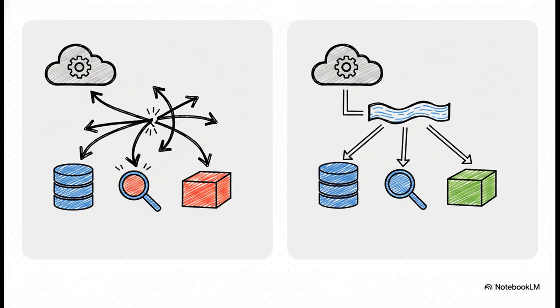Now, the correct approach on the right is to write every change exactly once to an ordered event log. Think of this log like a river. It's the single source of truth. The cache, the search index, your analytics pipeline, they're all just lakes fed by this one river. And because they're all drawing from the same source, in the same order, they literally can't disagree. They have to stay in sync.